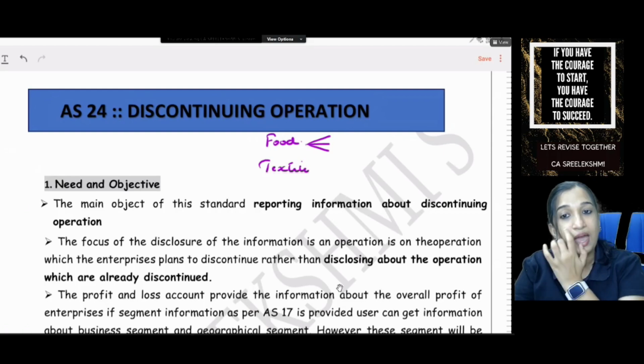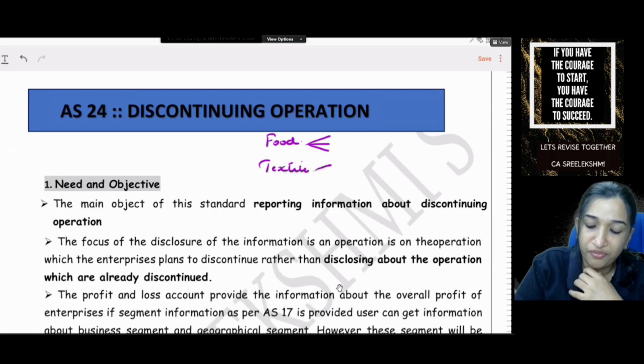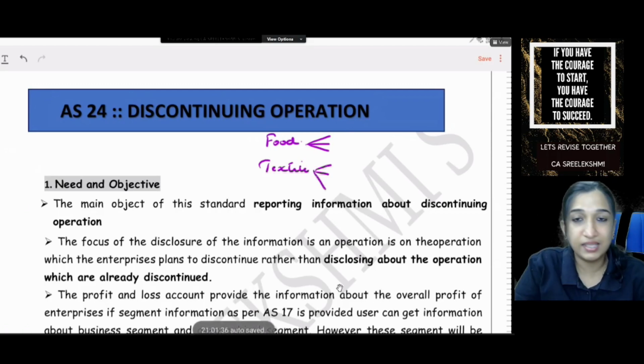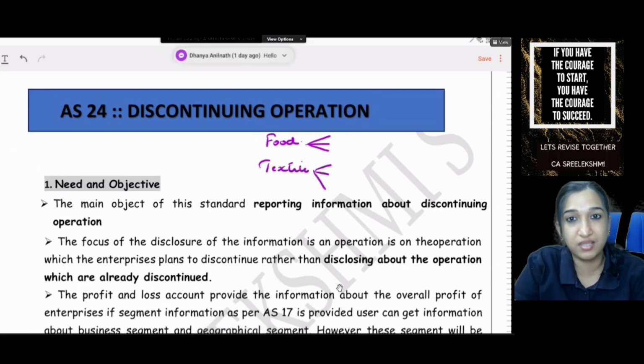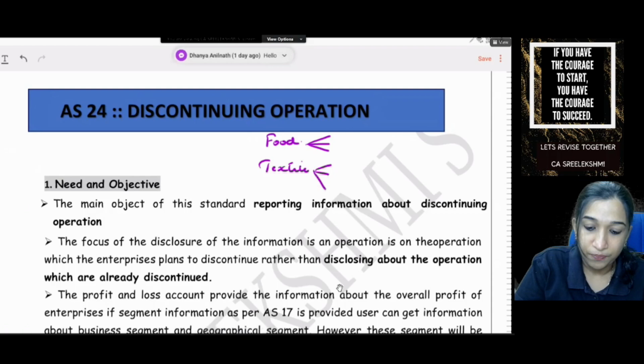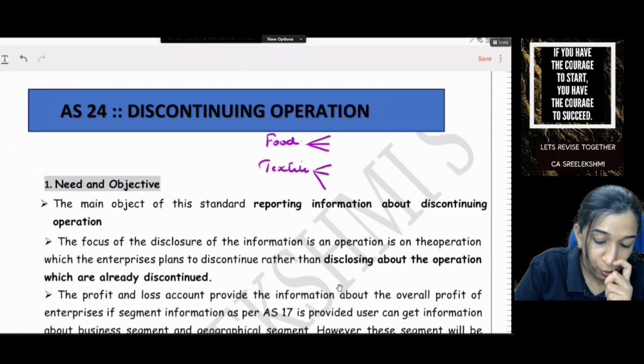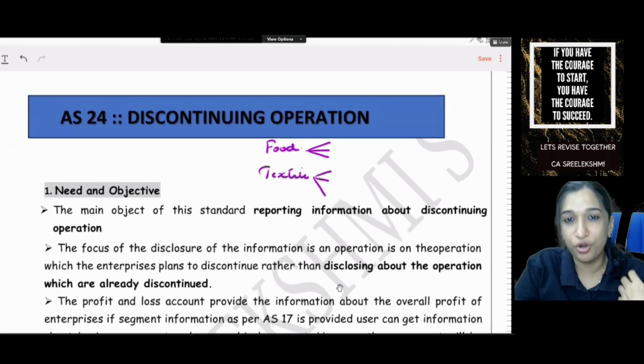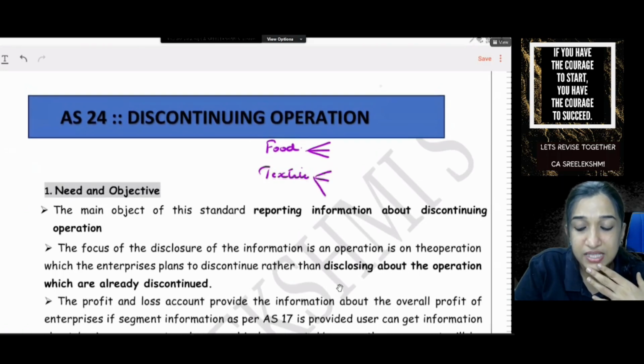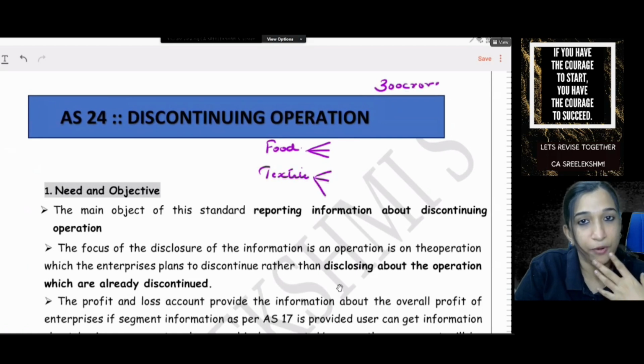And in textile also, they have kids wear, saris, men's wear, western, traditional, so many different product lines.